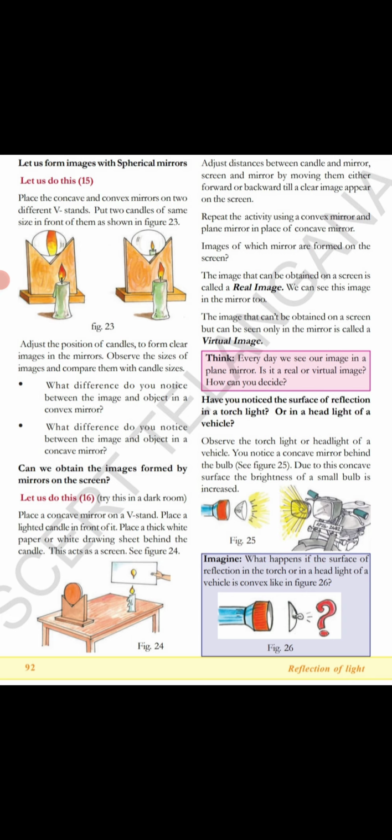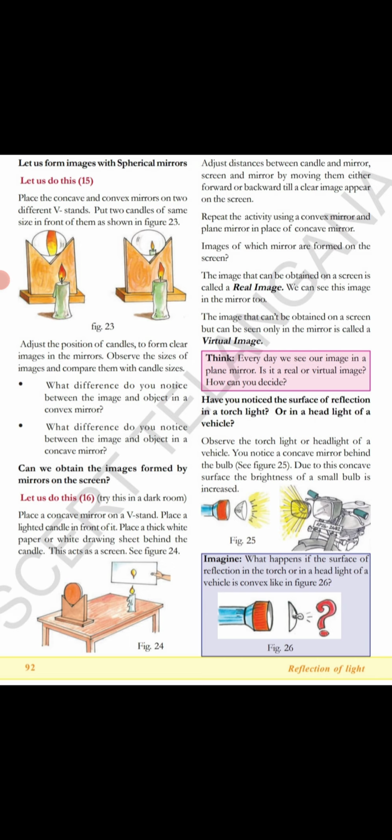Next, have you noticed the surface of reflection in a torchlight or in a headlight of a vehicle? Let's see. Observe the torchlight or headlight of a vehicle. You notice a concave mirror behind the bulb. Whatever the bulb kept inside the torch or the headlight, we see a concave mirror behind it. Due to this concave surface, the brightness of a small bulb is increased. In the sense, the area which we wanted to focus will be given more light, and it could be focused and we could see the front, what it is in front of the vehicle. So we use a concave mirror.